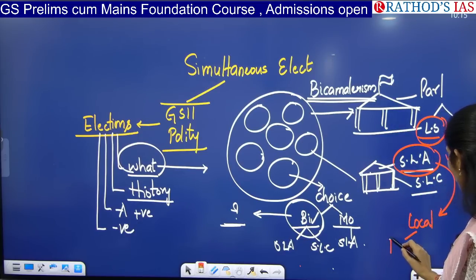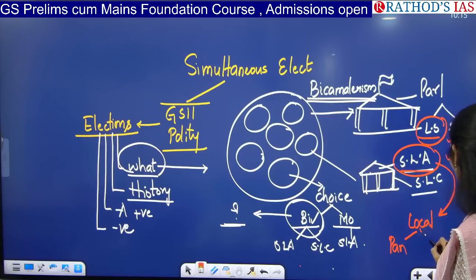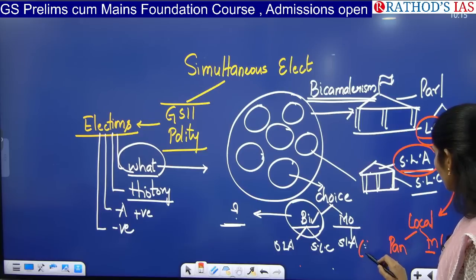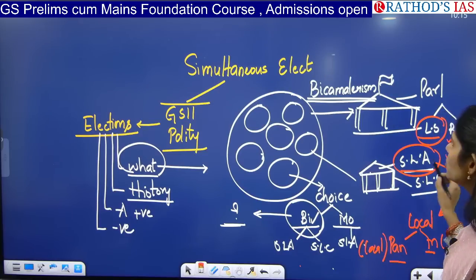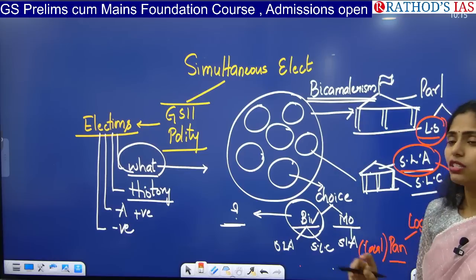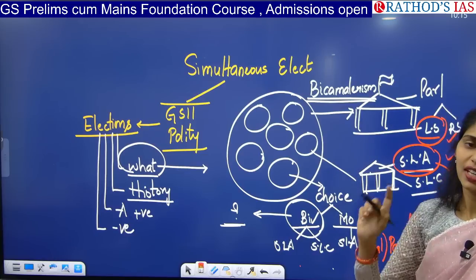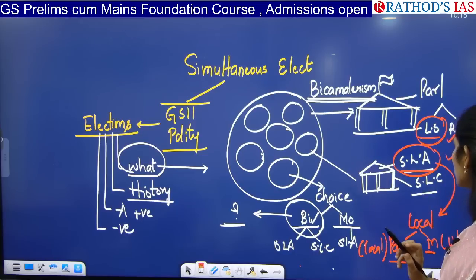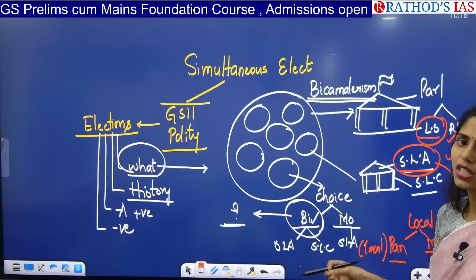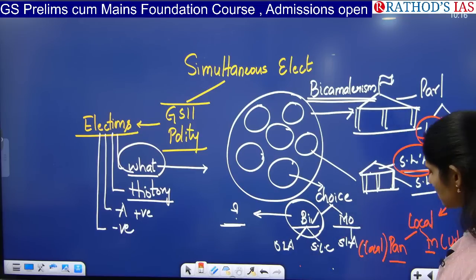We have panchayats in rural areas and municipalities in urban areas. At the urban level we have municipalities, and at the village or rural level we have panchayats. So we have to go for elections for all these three bodies, Lok Sabha, state legislative assembly, and panchayats and municipalities, together. This is the concept of simultaneous elections.